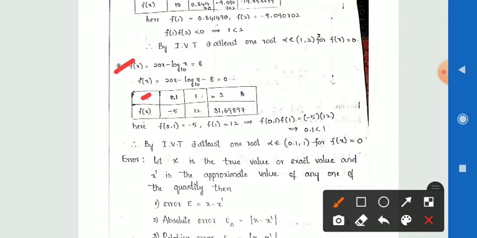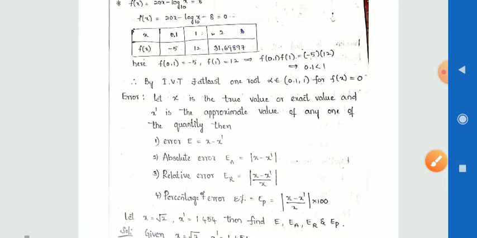Here f of 0.1 value is minus 5 and f of 1 value is 12, which means we are getting minus and positive signs. Then we can say that f of 0.1 into f of 1 is equal to minus 5 into 12, and 0.1 is less than 1. By the intermediate value theorem there exists at least one root, that is alpha. Alpha lies in the open interval 0.1 comma 1 for f of x is equal to 0.